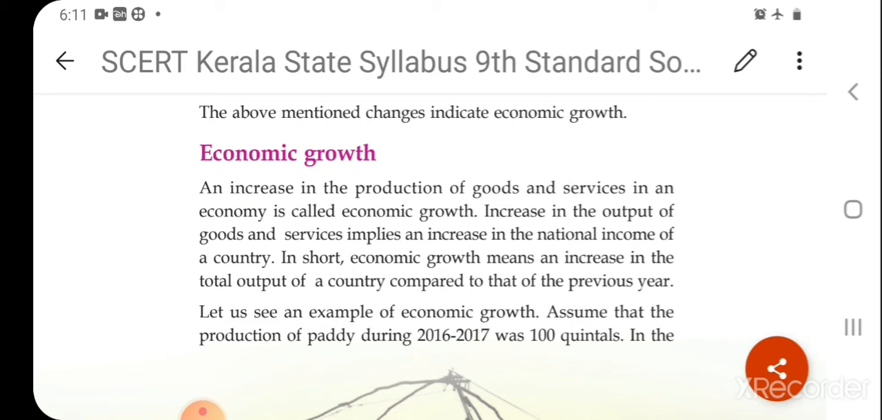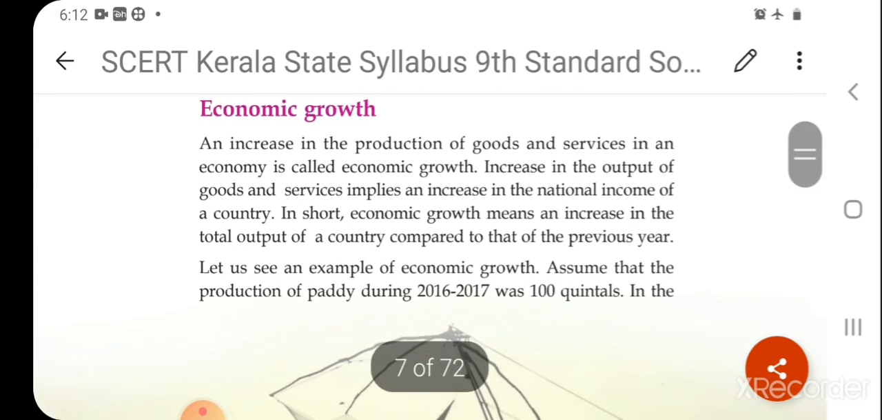That means people are employed, they are working for the country. They are increasing the production of the country. That leads to an increase in the national income of the country. An increase in the output of goods and services implies an increase in the national income. In short, economic growth means an increase in the total output of the country when compared to the previous year.